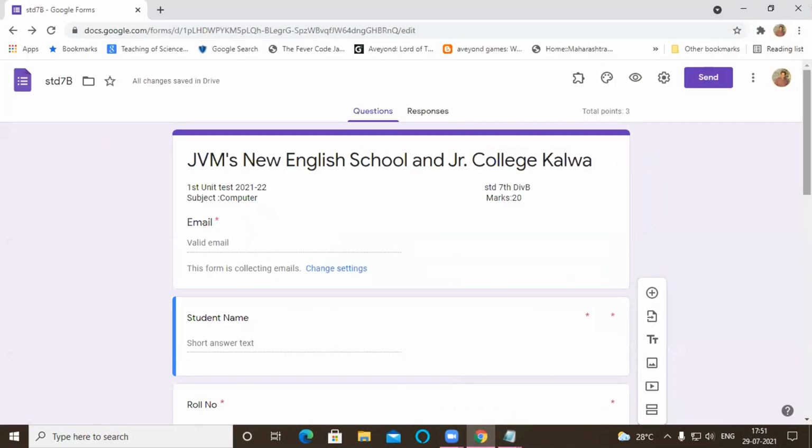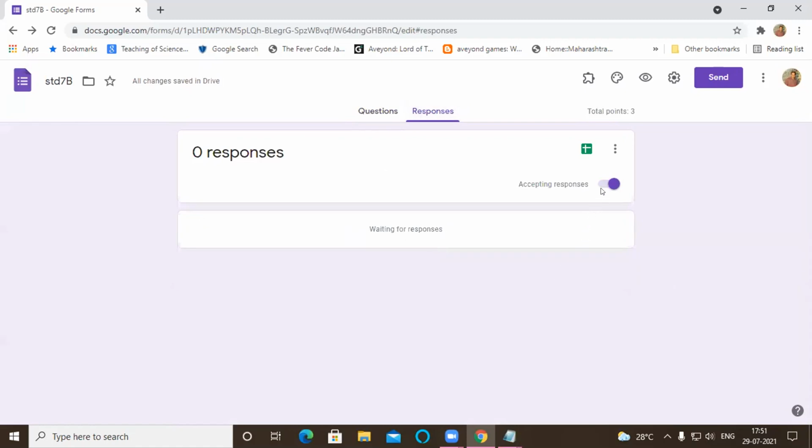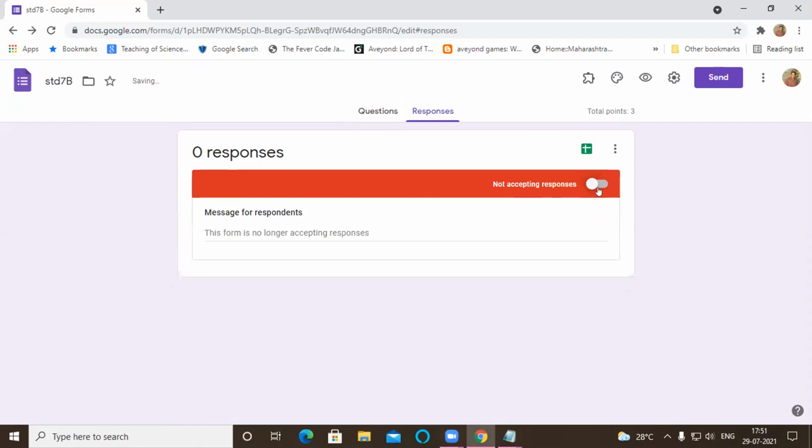Now, once the paper has been given to the students, they attempt the paper. Suppose our paper starts at 9 and ends at 9:45. We have to open Google Form and go to these responses. You have to click this accepting responses toggle and turn it off. So if they try to attempt the paper afterwards, the response will not be recorded. This is very important. Once the time is over, you have to go to responses and click this option.